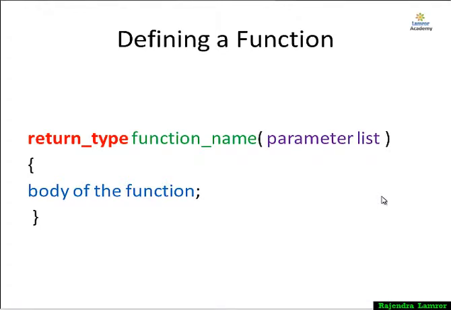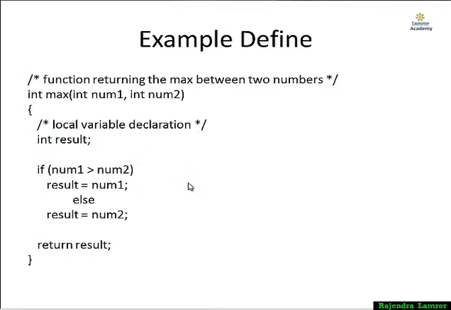Now I am showing you the definition of the function. In the function definition, you define the return type of the function and the name of the function. You choose a good name, so you can understand what your function is and how the function is working. Then you define the parameter list you want to pass to the function, and after that the body of the function. Here I am showing one example of a function that returns the max between two numbers: int max(int number1, int number2).